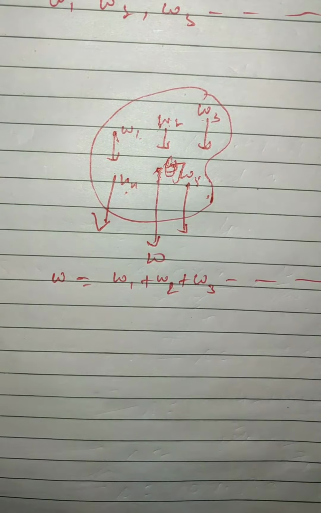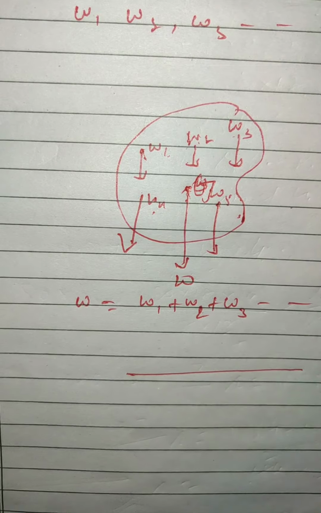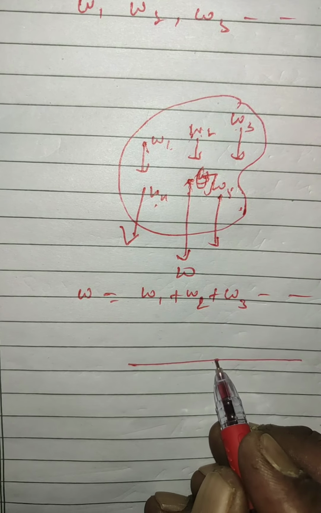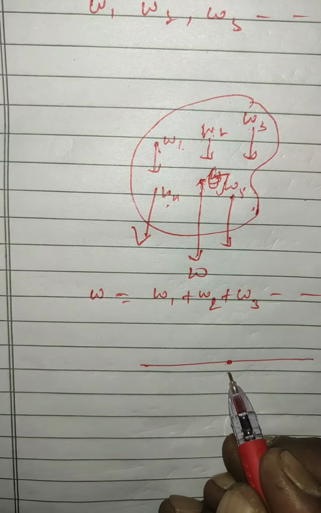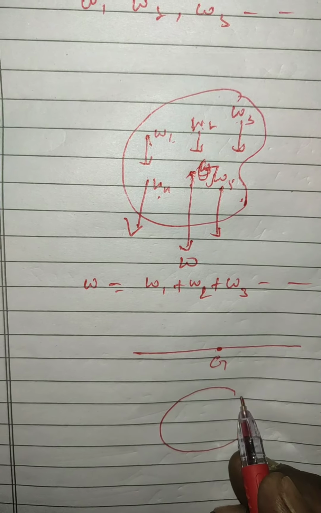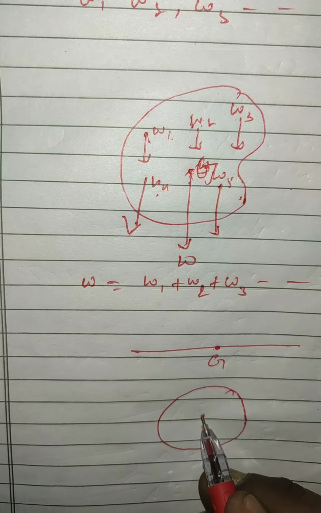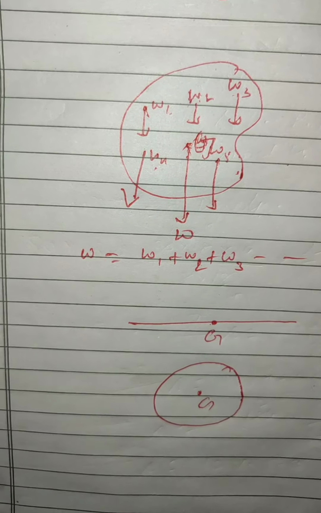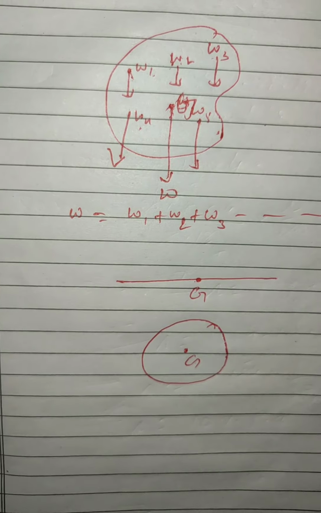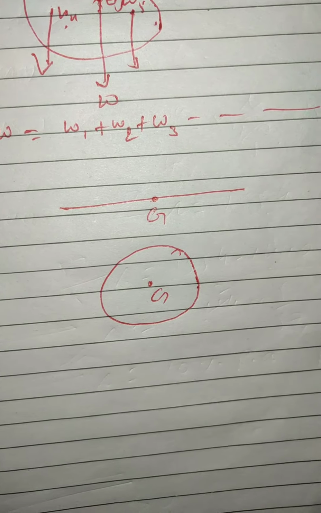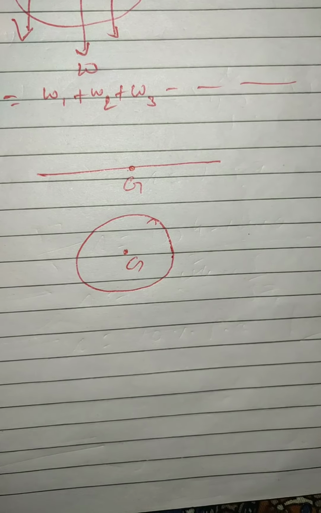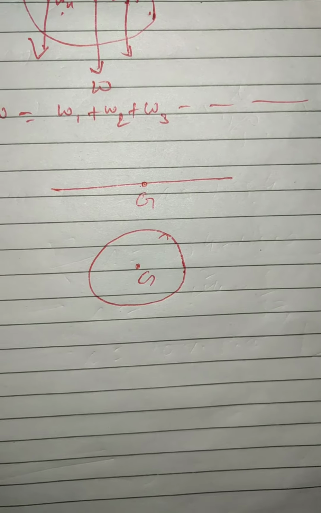For example, if a rod has length L, then its center of gravity will be at the middle of its length. But if the same wire is turned into a circular form, then its center of gravity will be at the center of the circle. It is not necessary that the center of gravity is always within the material of the body.